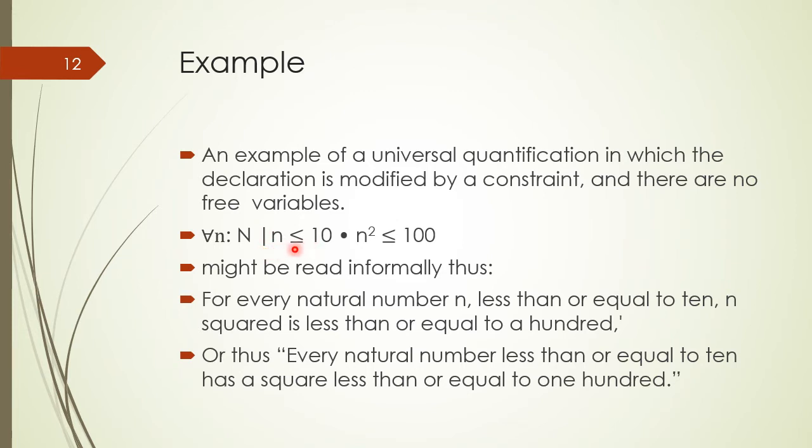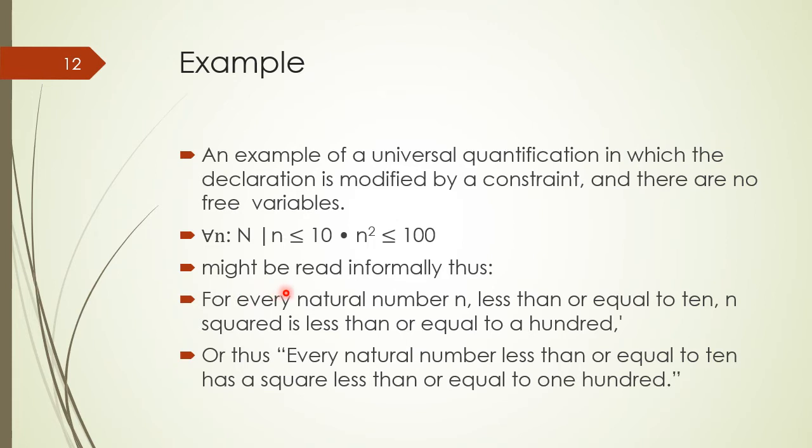and after the constraint bar there is a constraint on the domain, that we will consider only those members of the domain which are less than or equal to 10. And this bold mark is a separator which separates the constraint from the predicate. And after the separator we have a predicate which is n squared is less than or equal to 100. So we will consider only those values which satisfy this constraint.